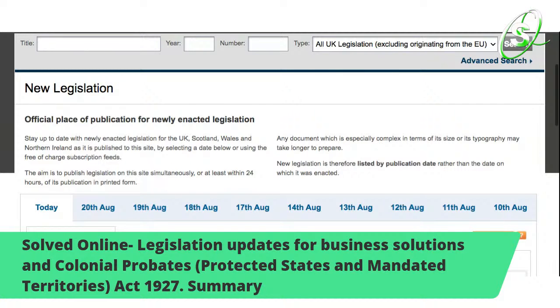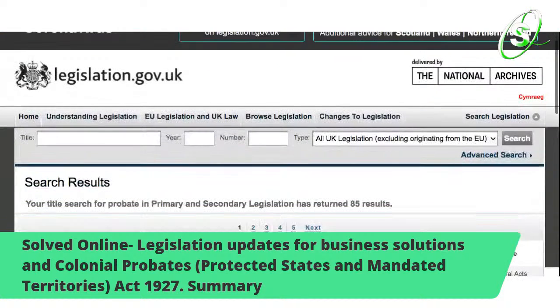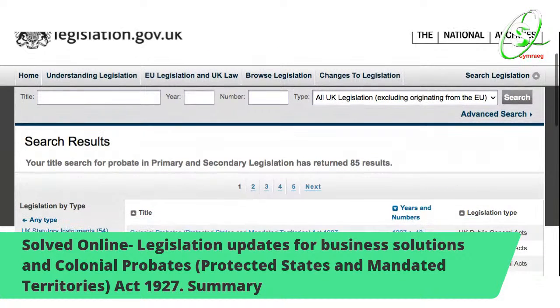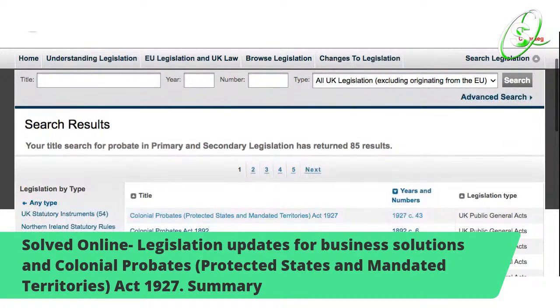All right, so now we're going to get into our main topic, which is again probates, and we're just going to type in probate. It's very important for everyone to know about probate. I did the research with the search, and it goes: your title search for probate in primary and secondary legislation has returned 85 results, and the top one is the one.